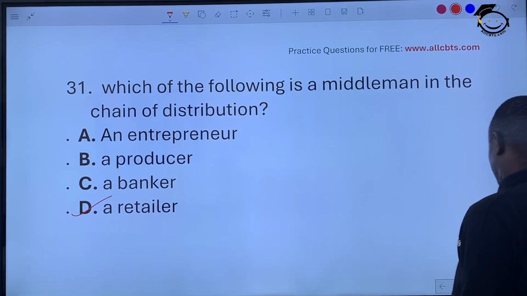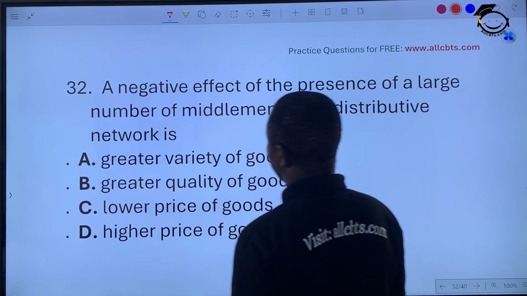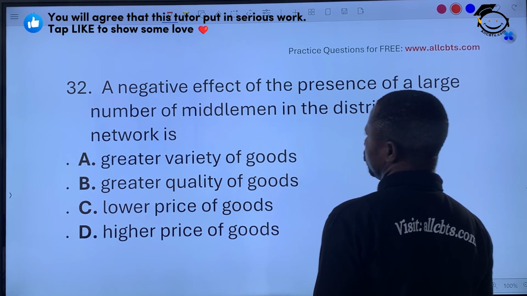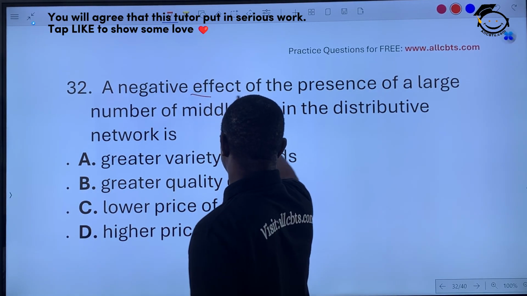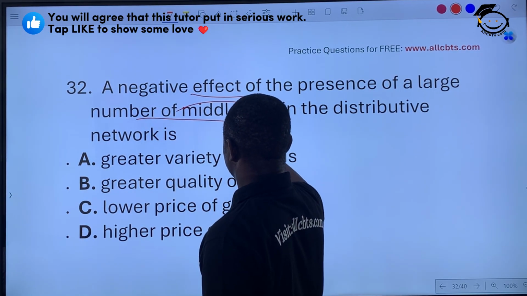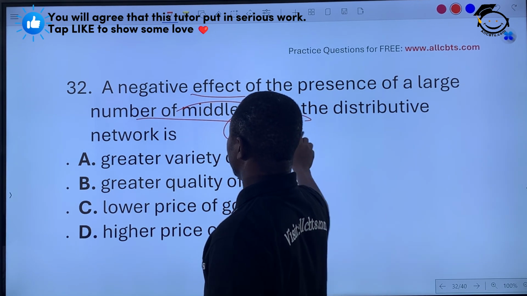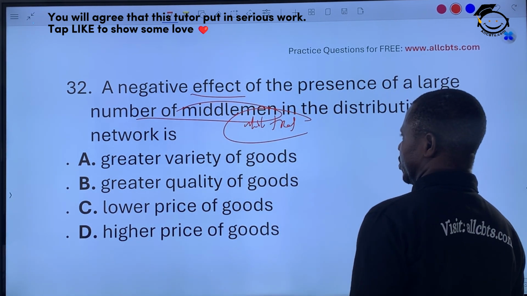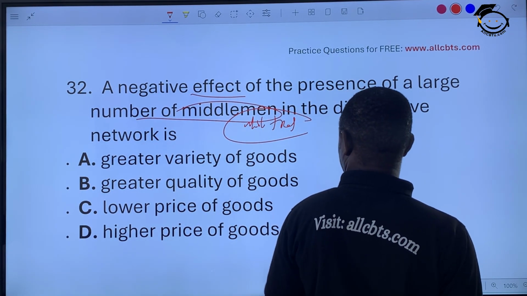A negative effect of the presence of a large number of middlemen in the distribution network is what? Now, we have wholesalers and we have retailers. Two of them are middlemen. So when we have them in greater number, what is the effect? Greater variety of goods, greater quality of goods, lower price of goods, higher price of goods.